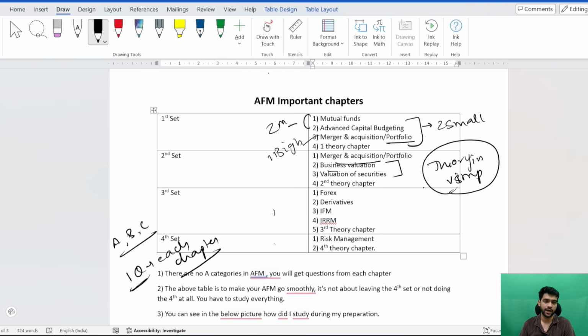The third chapter is valuation of securities. I have not kept valuation of securities in the last or in the third because it is a very lengthy chapter. It contains valuation of bonds, valuation of equity. So all these things are covered in valuation, and it is a very big chapter.